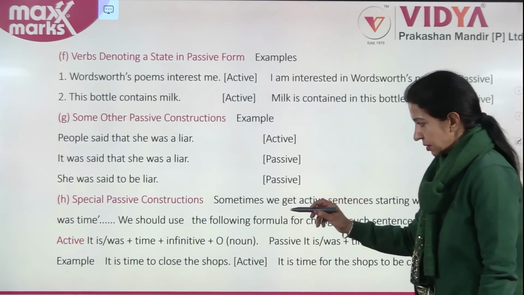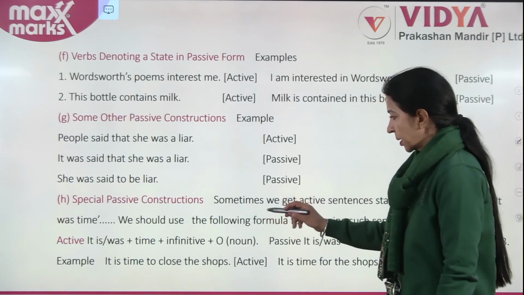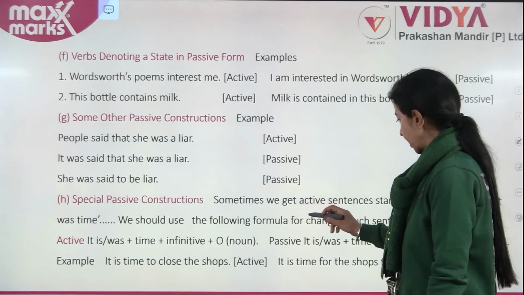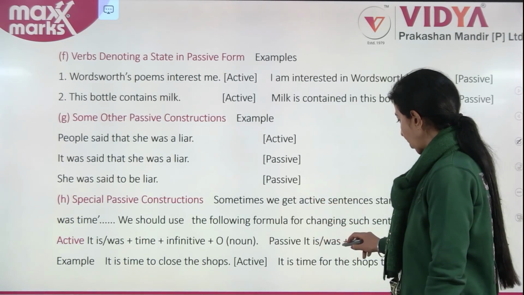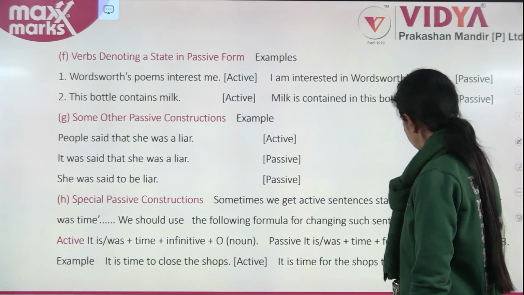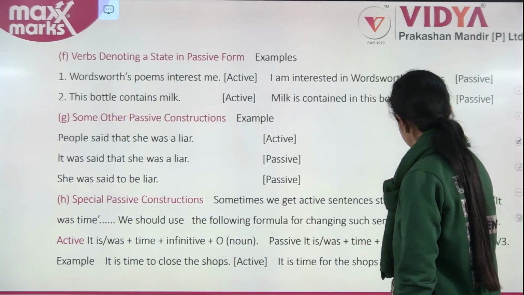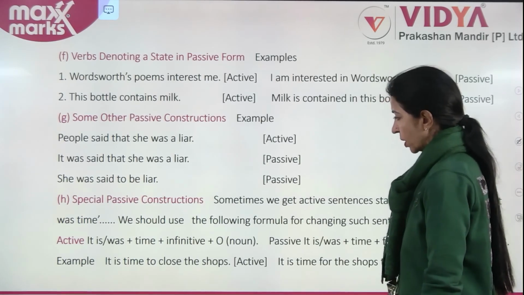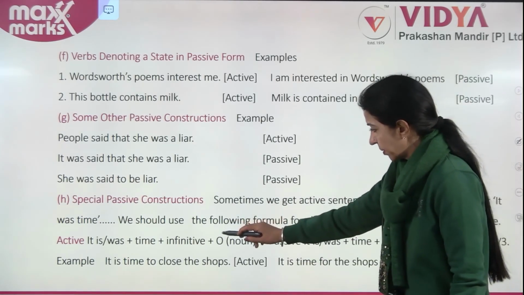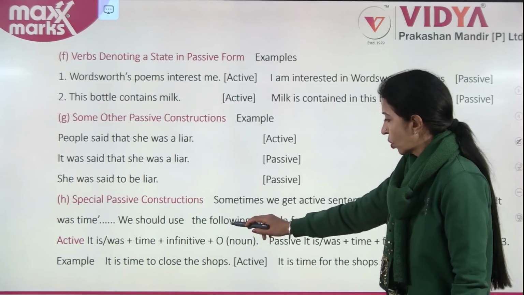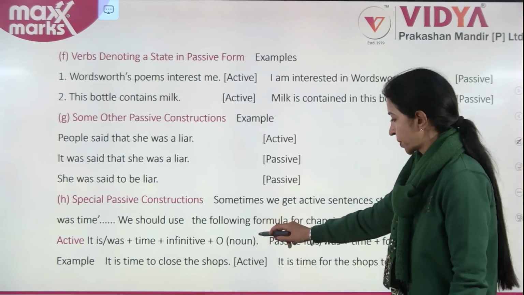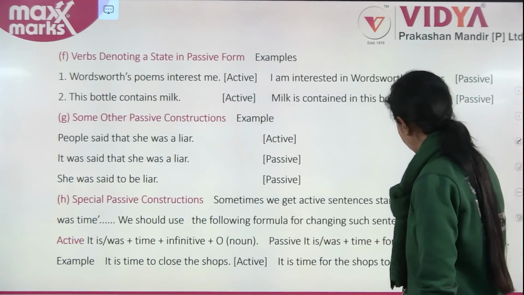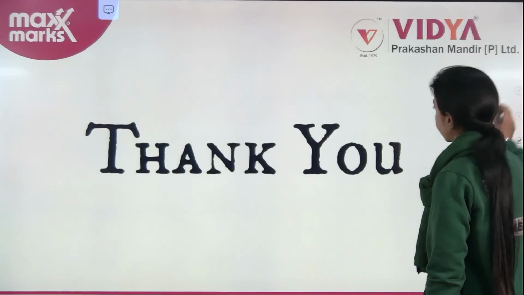It is or it was time plus infinitive plus the object noun. Passive: it is, was, time, for plus object noun, to be and third form of the verb. It is time to close the shops, active. It is time for the shops to be closed.